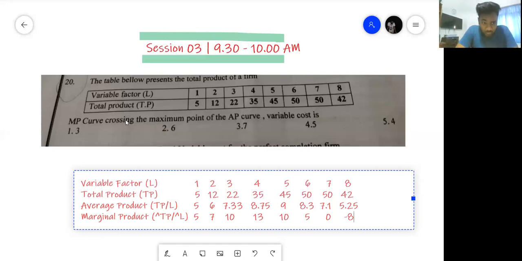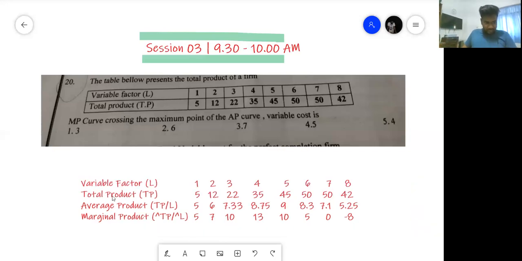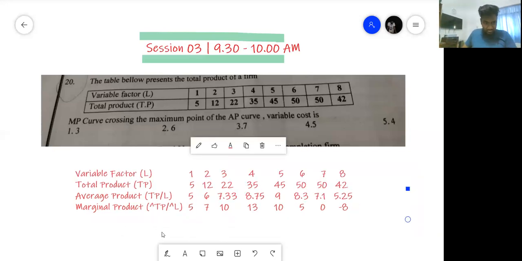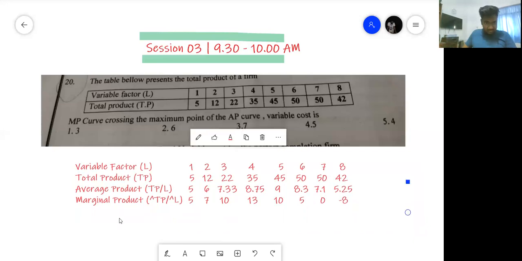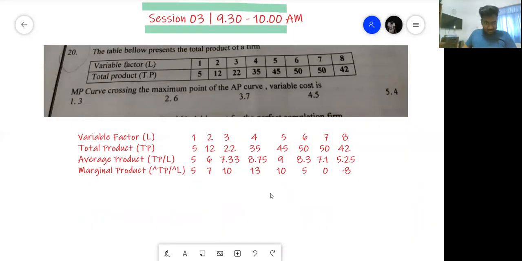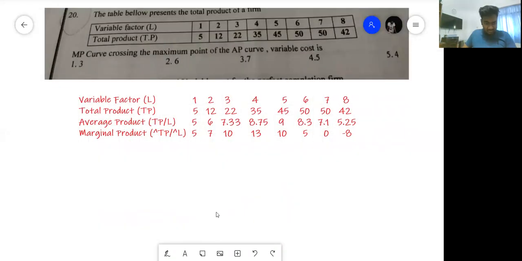Okay, MP crossing, is there a mistake? So MP crossing the maximum point of AP. Where is MP? AP. Variable cost is, okay, variable factor is given. Right, are you sure about this? Where did you find this question from? I found it in a paper.